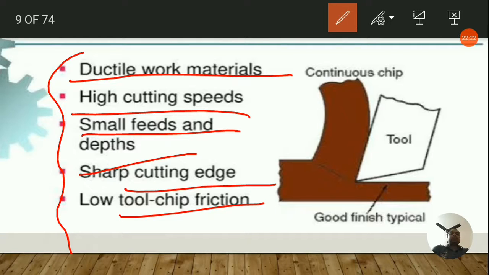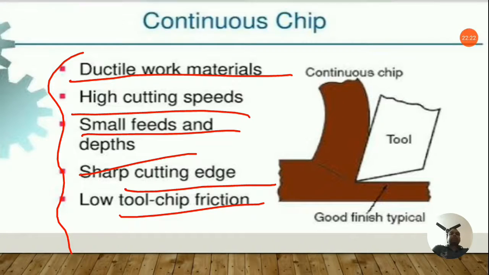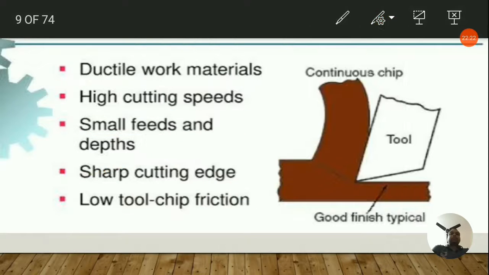friction, and also high rake angle. It should be kept in mind. High rake angle is one of the most important factors while producing the continuous chip in machining of steel or ductile materials. So this is the most desirable form of chip, since the surface finish obtained is very good in this particular continuous chip, and cutting is also very smooth, okay. So it also helps in having a higher tool life and lower power consumption.